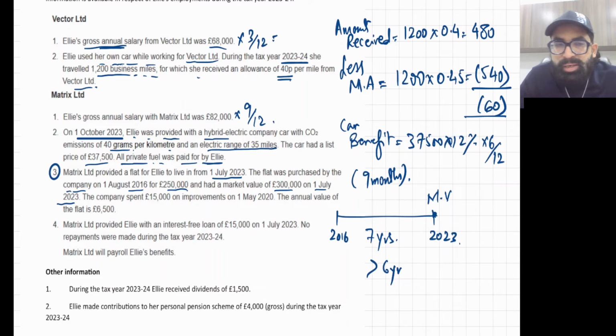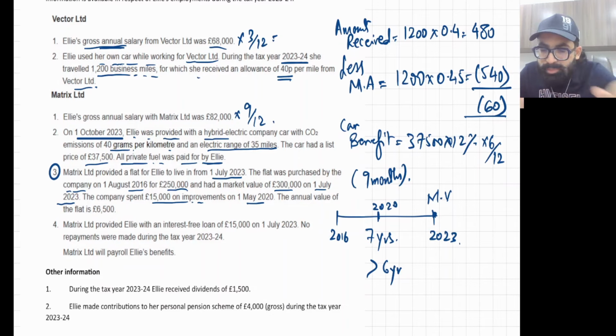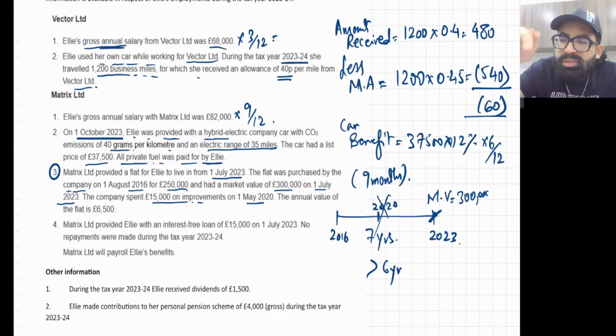Okay. Now one more irrelevant information. The company spent 15,000 on improvement. See 2020 here. Company spent improvement in 2020. So this improvement is irrelevant because in this question we are using market value of 300,000, the market value of 2023. Okay. So now what does the law say? In this question, we'll be using market value plus all subsequent improvement before the fiscal year. Okay. So no further improvement is there. So for additional benefit, we'll be using market value. I hope you remember the formula for additional benefit. It's going in for this question.